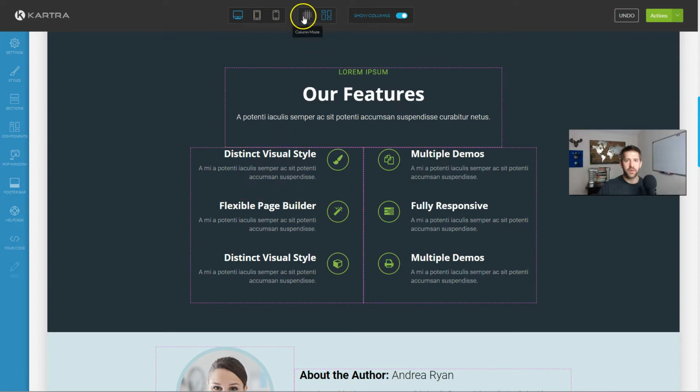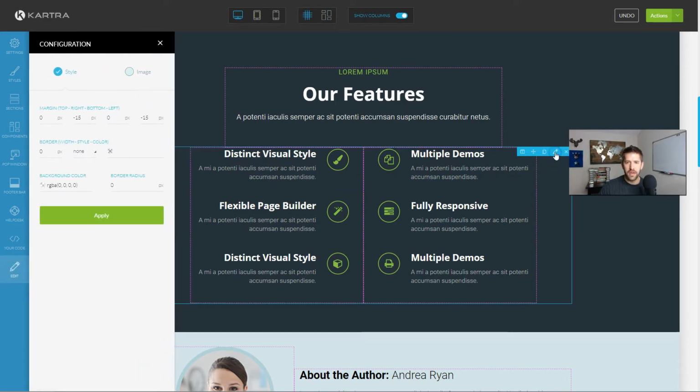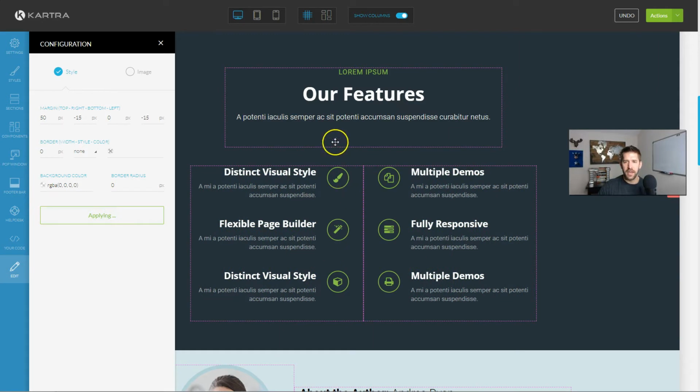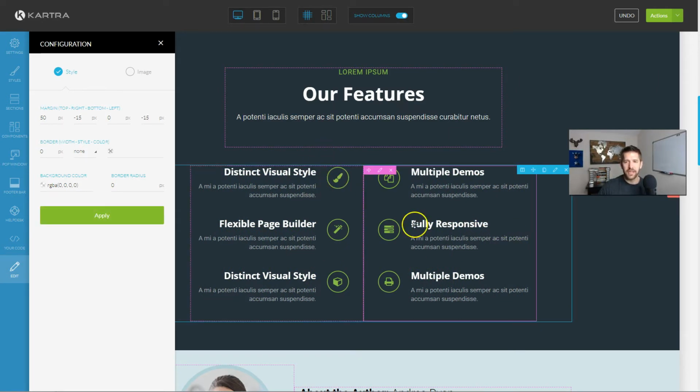It still gives you the ability, let's say I want to have some additional padding on the top here of both of these guys. I can go into the edit style here and I can say on margin, I want to maybe add 50 pixels on margin, apply it, and you can see it, boop, it moved everything down there. Now let's say I want to get crazy, and now I want this section to go further down.